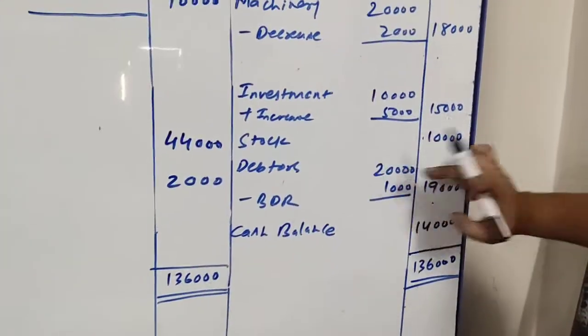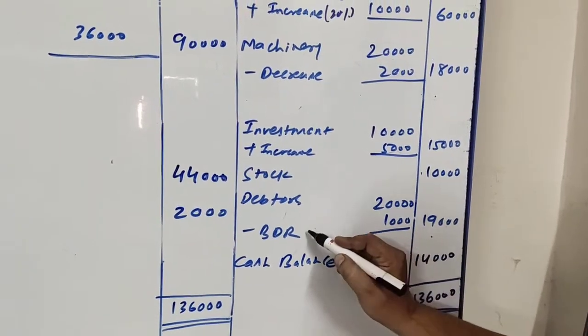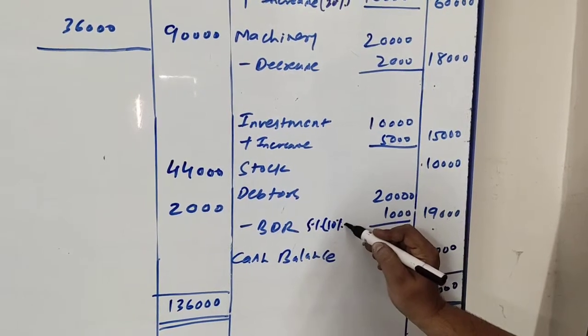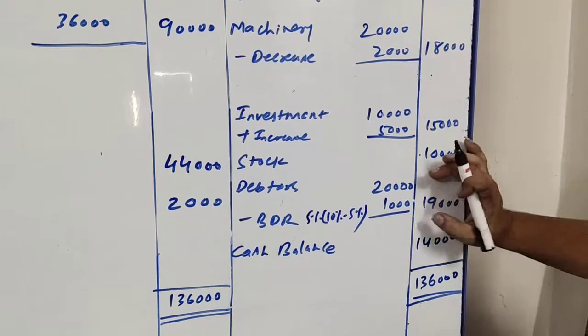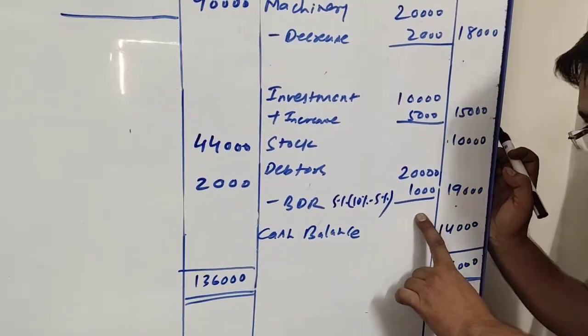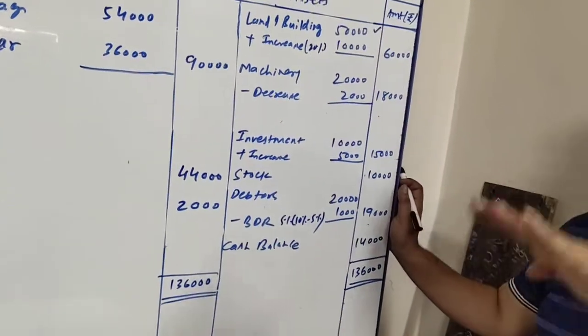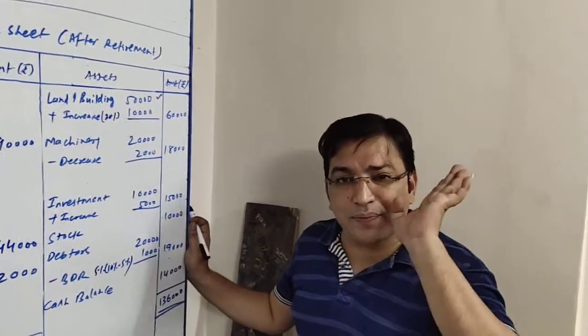Okay, so here it is, debtors 20,000 minus BDR 5%. Right, 5%. How do we get this 5%? 10% minus 5%. So 1,000. Now earlier the BDR was 2,000. Now it is 1,000. That means there is a reduction in the value of provision, and we know when there is a reduction in the value of provision, it is a profit.